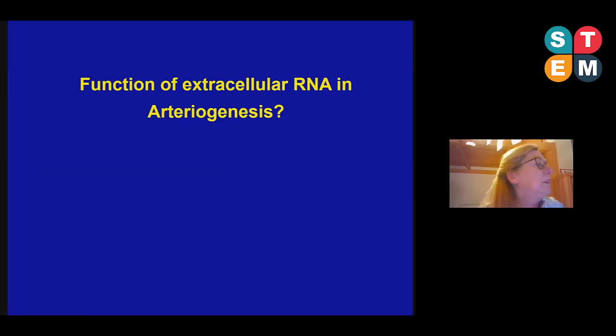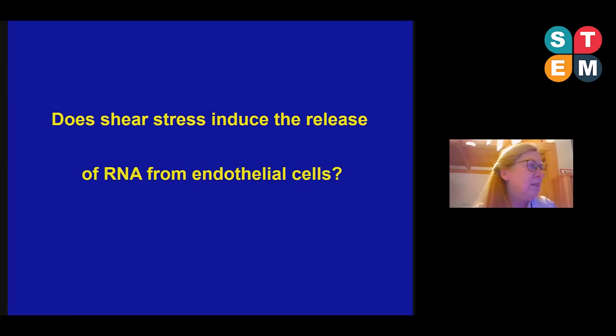So, since extracellular RNA is able to recruit leukocytes, we wondered whether there is a function of extracellular RNA in arteriogenesis, which presents a sterile inflammation, which is an inflammatory process. So to investigate whether RNA might play a role, we first of all looked whether RNA is released from endothelial cells due to shear stress, since shear stress is a driving force for arteriogenesis.